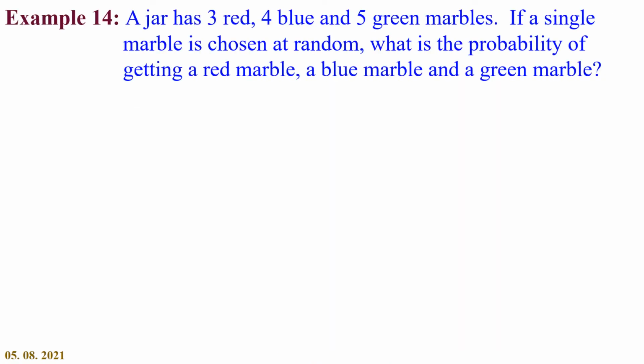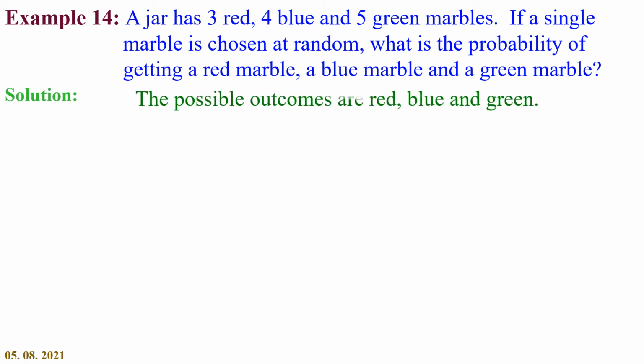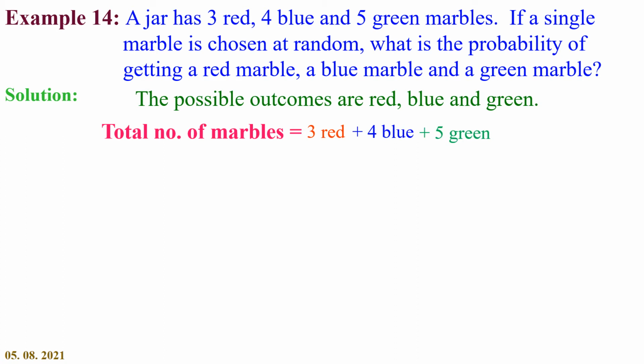Example 14. A jar has 3 red, 4 blue and 5 green marbles. If a single marble is chosen at random, what is the probability of getting a red marble, a blue marble and a green marble? Let us move on to the solution. Here we have red, blue and green marbles. The possible outcomes are red, blue and green. Total number of marbles is equal to 3 red plus 4 blue plus 5 green marbles, which is equal to 12.